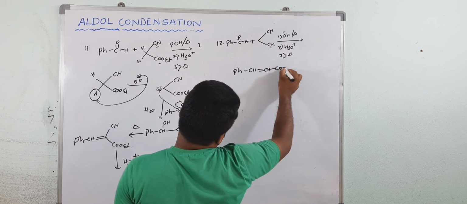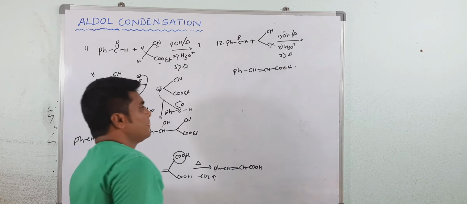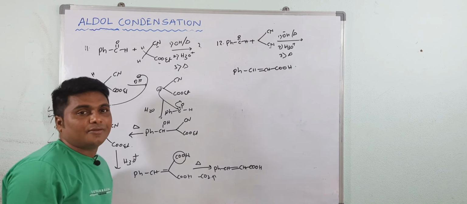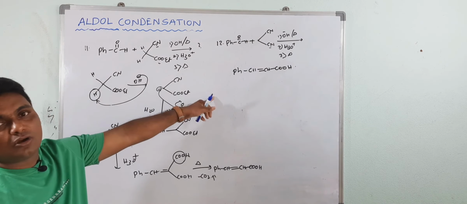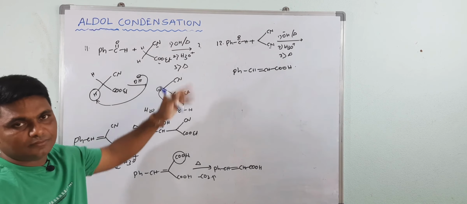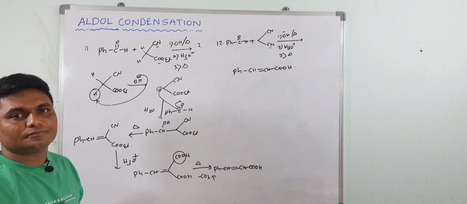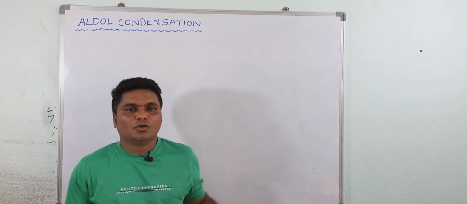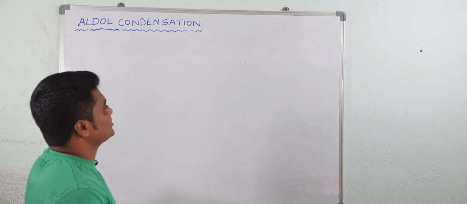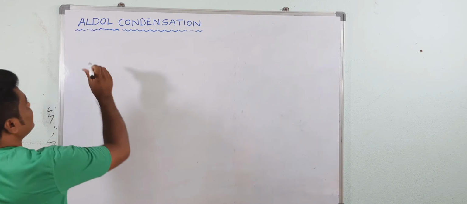CH, this is carboxylic acid. Understood now? Okay, so these are some aldol type reactions. Take it fast. Okay, now see the last reaction of this video.